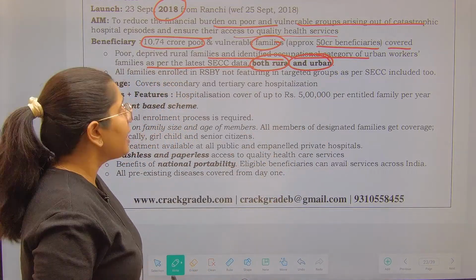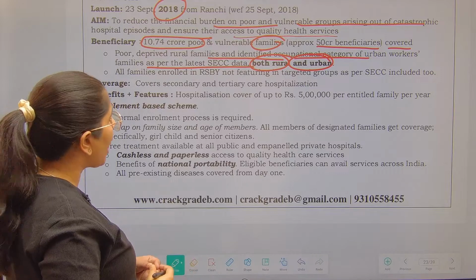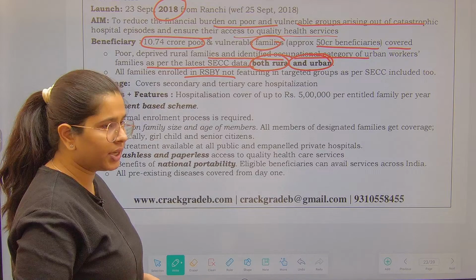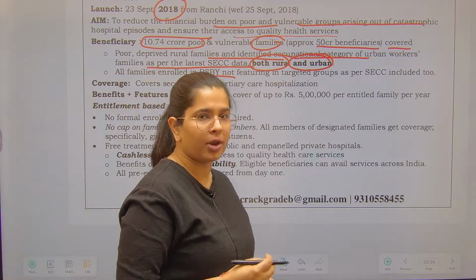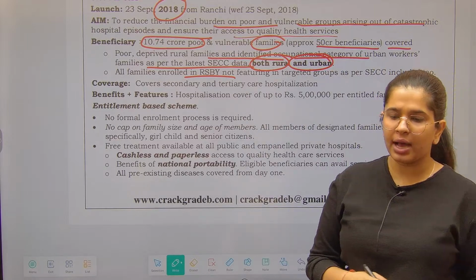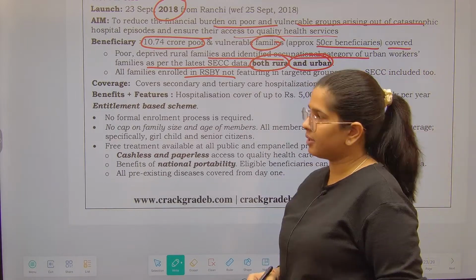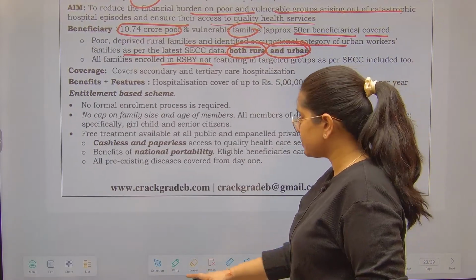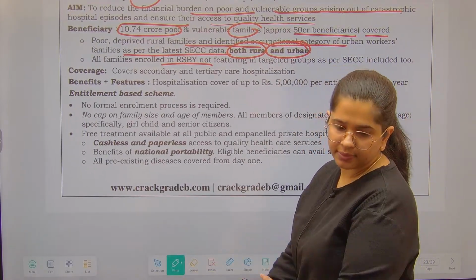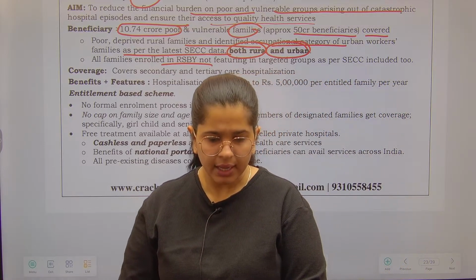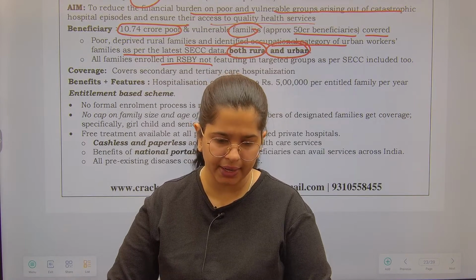Please remember this. Next is all families who have been enrolled under Swasthya Bima Yojana not being featured in the targeted group of socio-economic caste census, that is also covered. What is the latest socio-economic caste census that is available to us? Latest socio-economic caste census. Now what does it cover? Their PDF is available in the paid course.